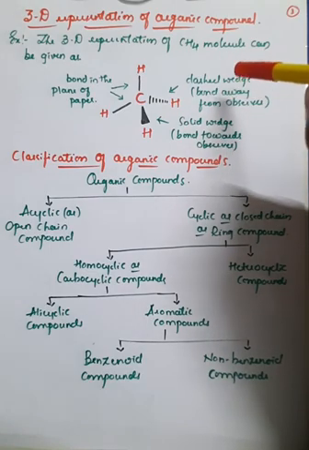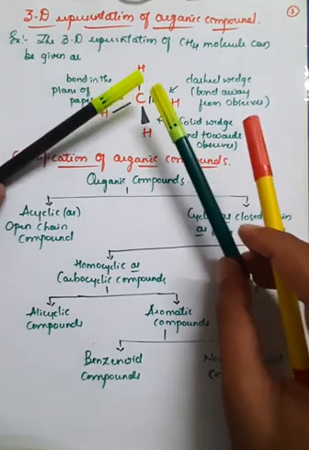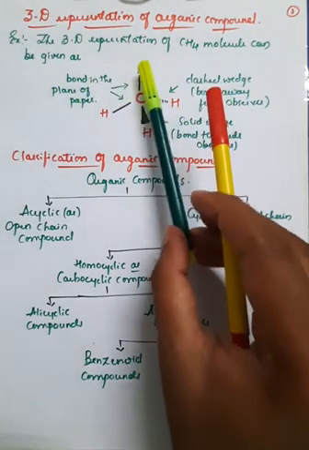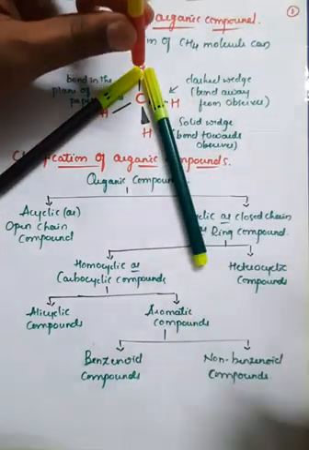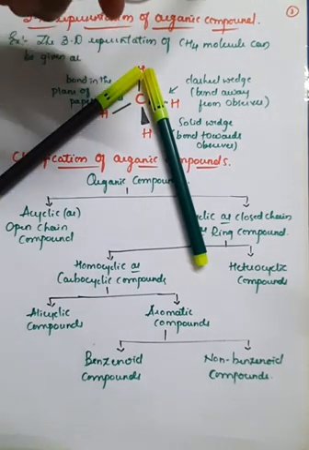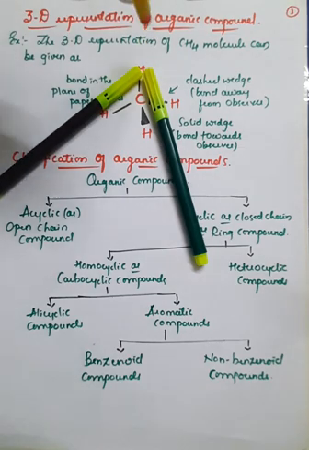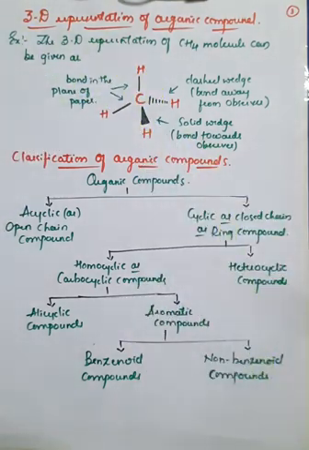And the fourth bond, the last bond, is away from the observer, going backside. Therefore, if you observe, the first and second bonds are in the same plane, one is coming away from this, and one is going back from this carbon, going backside like this, right? So therefore carbon has 4 hydrogen atoms. Not all the hydrogen atoms are in the same plane: 2 hydrogens are in the same plane, and of the other 2, one will be towards the observer and another away from the observer.